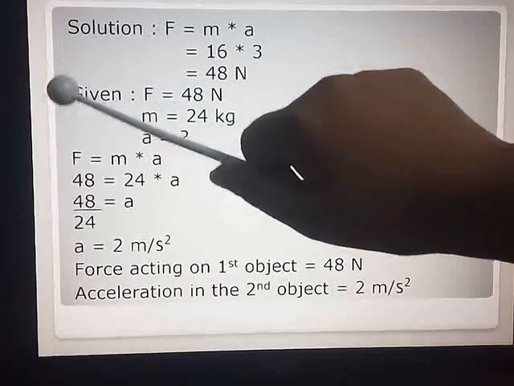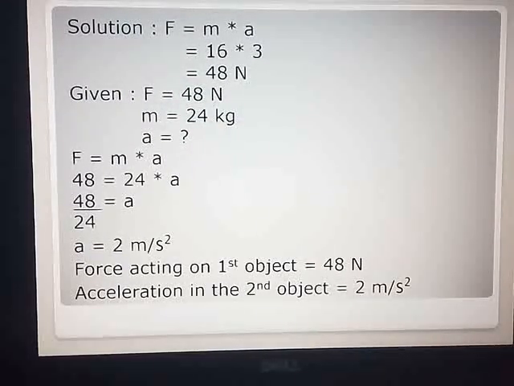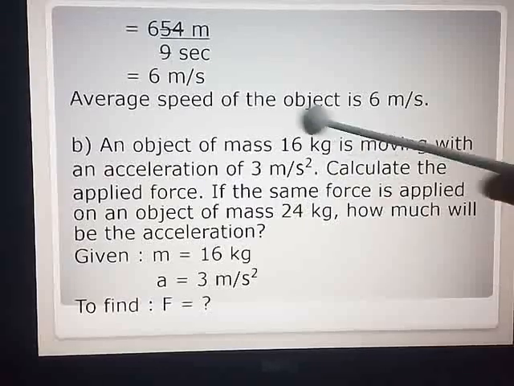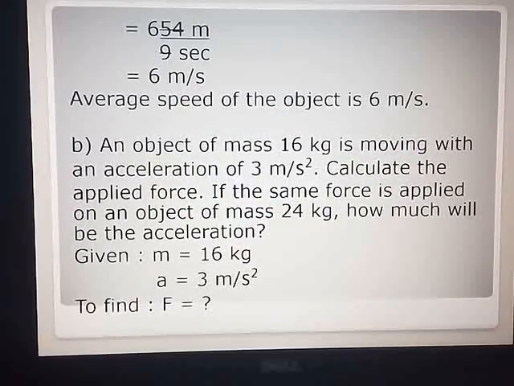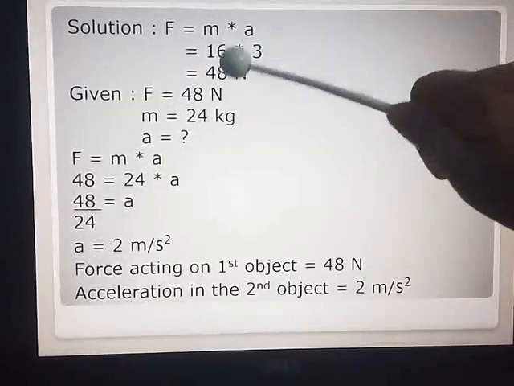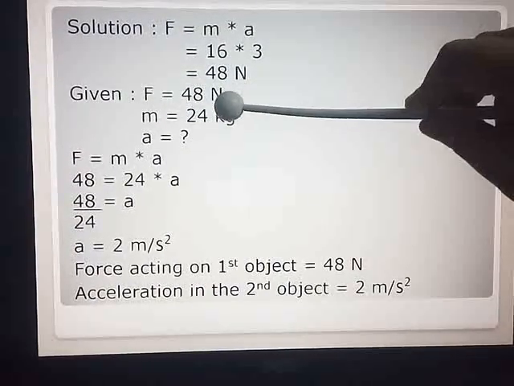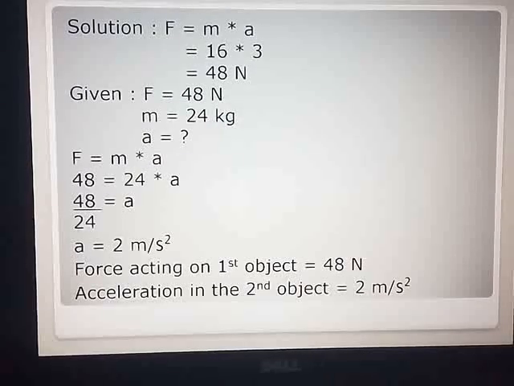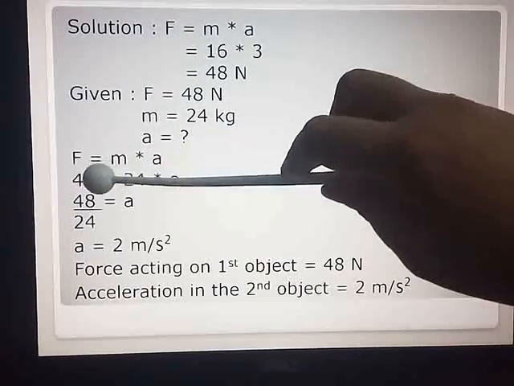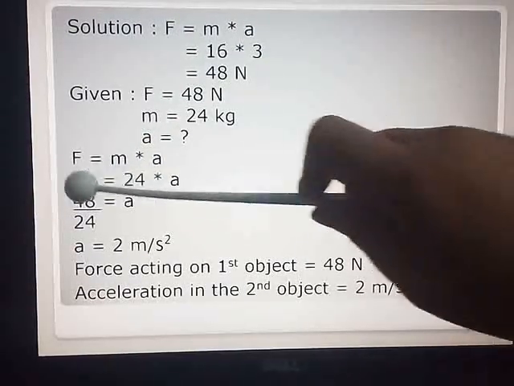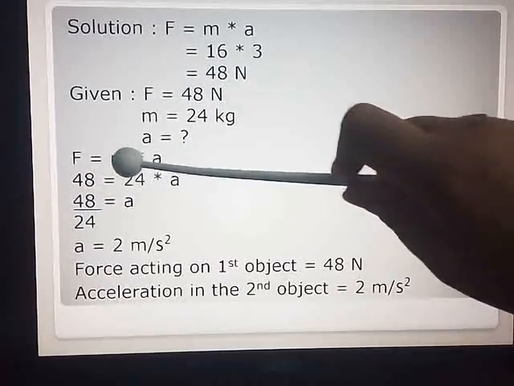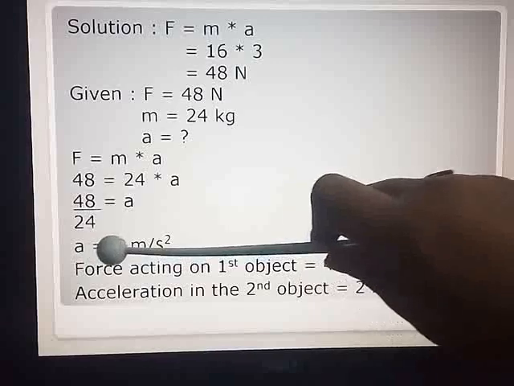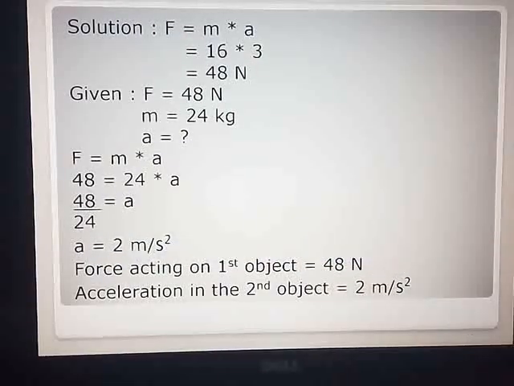Now again the second given, because in the sum we are having 2 parts. Now what they have told in the previous part, you can see here, if the same force is applied on an object of mass 24 kg, which force? The force which you have found out just now, 48 Newton. If that force is applied on an object of mass 24 kg, what is the acceleration? Again the same solution, force is equal to mass into acceleration. Here what is the force? 48 upon mass 24. 24 2s are 48. So acceleration is 2 meter per second square, because you know the unit of acceleration is meter per second square.